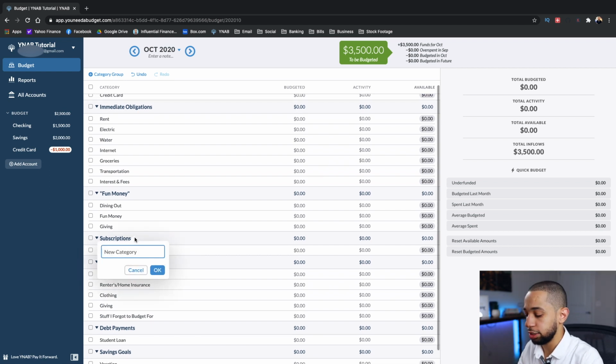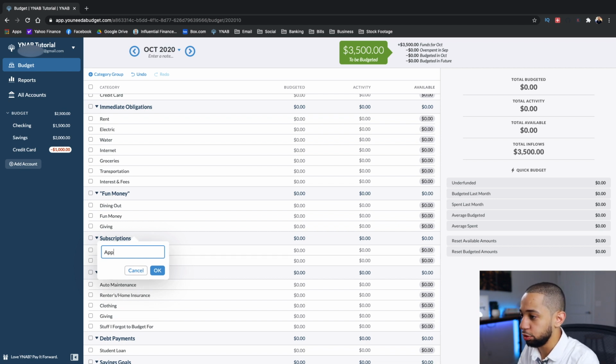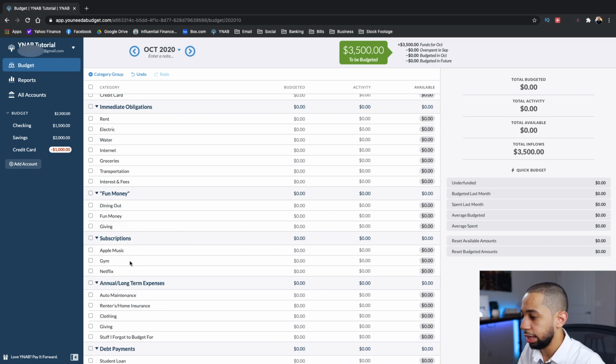So continuing to add some subscriptions. I have here my gym membership, I have Apple Music, and my iCloud. In order for me to get it to be exactly how my personal budget is, it would take quite a few additional categories. However, the goal for this overview is to just give you a basic understanding of how YNAB works and how you can add and edit categories. So for now, we're just going to keep moving on to the next section of this overview. And hopefully this has shown you a brief overview on how you can add and edit these categories.